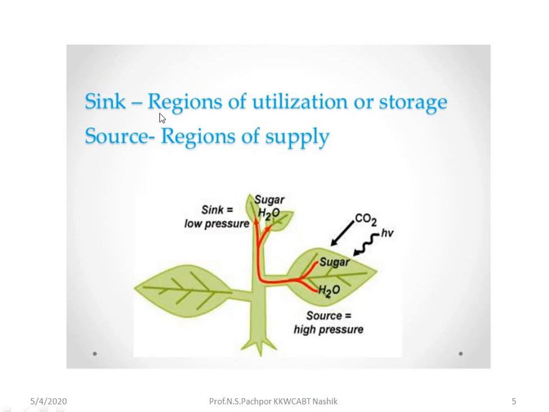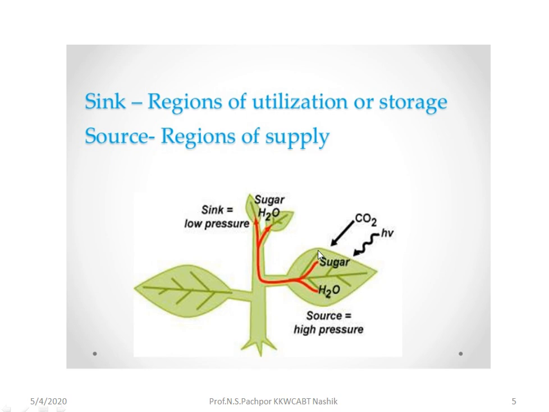Then, what are the sink regions of utilization or storage, and the source is called the region of supply. Here we understand easily that when there is the process of photosynthesis, it occurs in the leaves with carbon dioxide and light, and there is formation of sugar in the leaves. From these leaves the sugar is transported to the growing region, that is young leaves or apical meristems, which we call a sink.